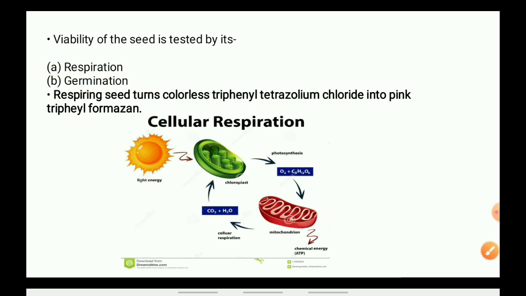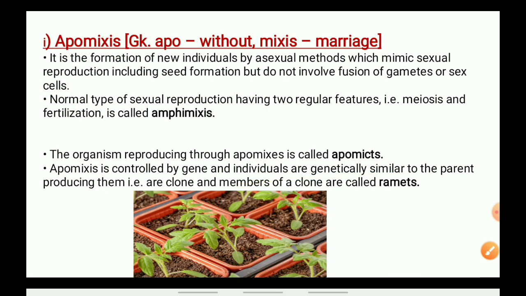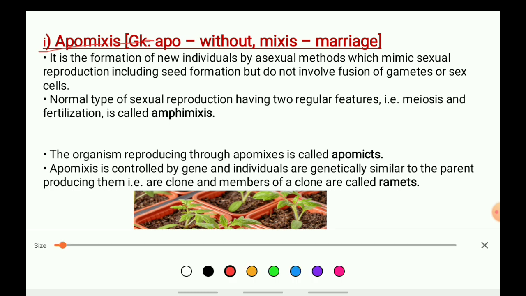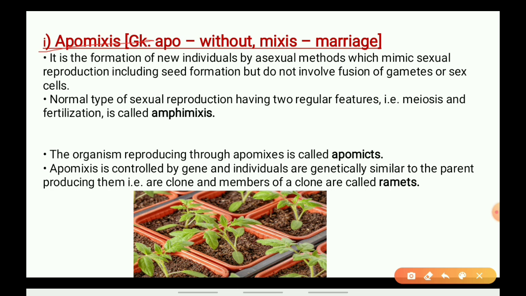Okay, now the next topic is apomixis. What do you mean by apomixis?